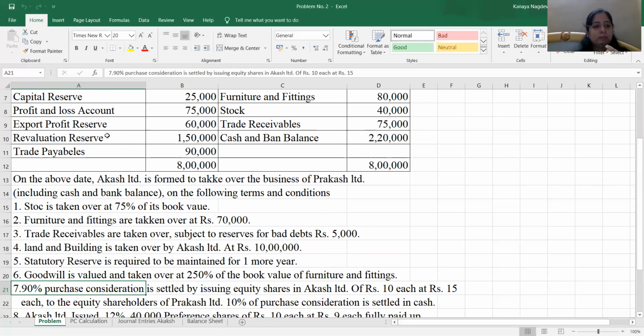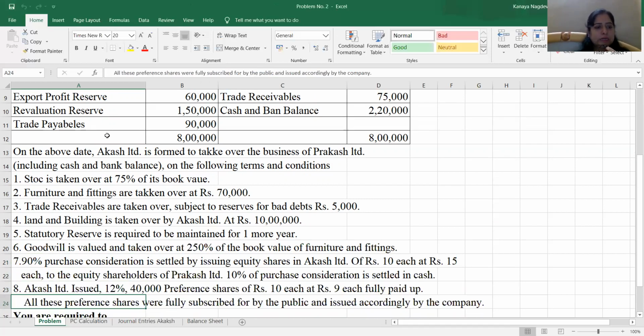That means the amount of purchase consideration we are supposed to calculate by net asset method. Whatever amount comes as purchase consideration, 90% of that will be settled in the form of equity shares and 10% will be settled in the form of cash. So from this, we clearly understand that PC is to be calculated by net asset method.